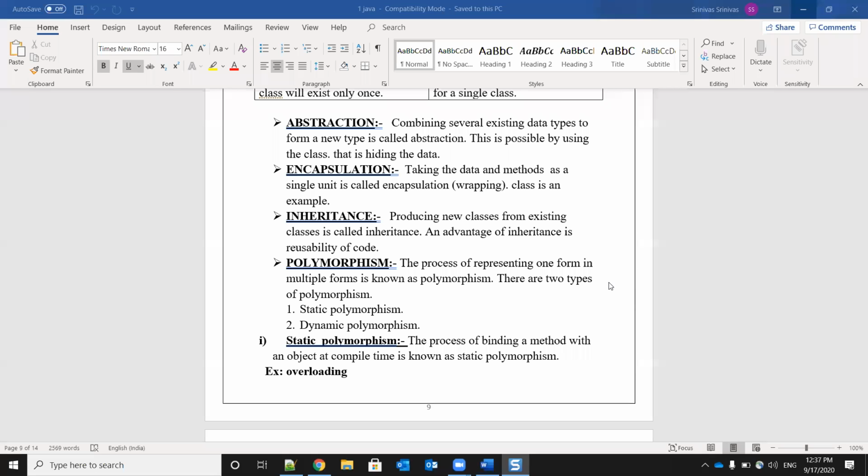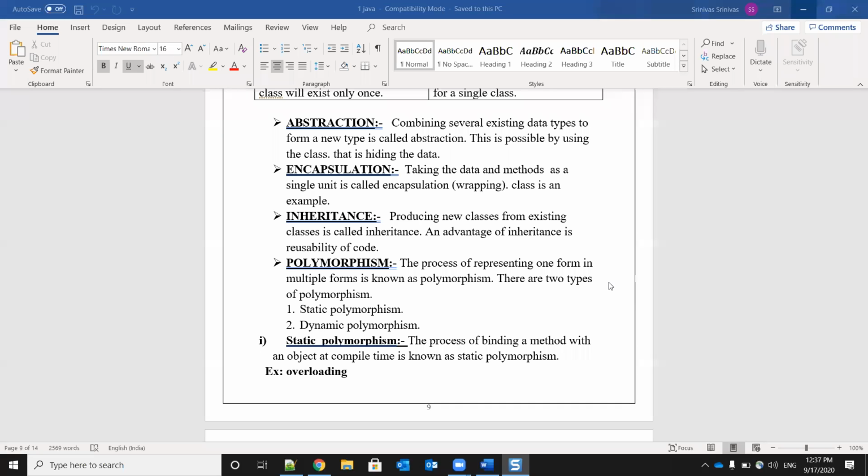Combining several existing data types to form a new type is called abstraction. This is possible by using the class, that is hiding the data. So abstraction means nothing but, in the name itself, abstracting means it is nothing but hiding. It is a kind of hiding. Okay. So combining several data types to form a new data type is nothing but abstraction. This is possible by using the class. So that is nothing but hiding the data. Okay. Abstraction means nothing but hiding the data.